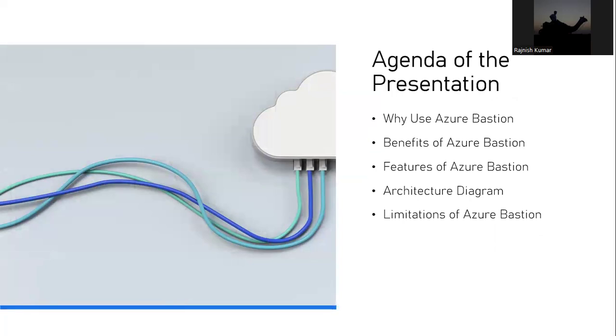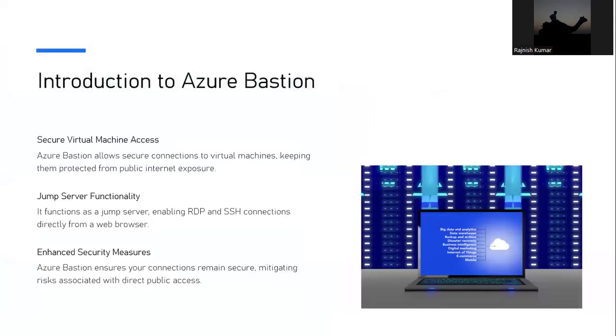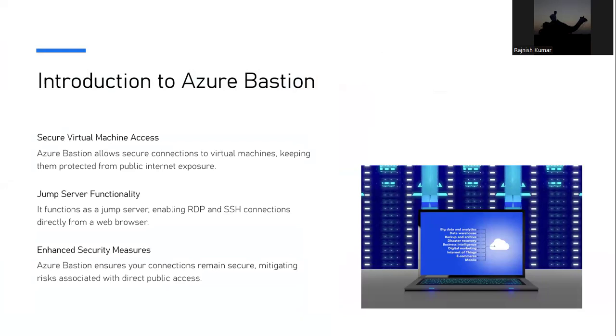So today we will talk about and just cover up these pointers. We'll talk about why Azure Bastion, benefits, features, and architecture diagram, and there are some limitations as usual other cloud services have. So in this service also it has some limitations. We will talk about and dig deeper. So let's continue. And please excuse me if I skip a few slides that may be the repetitive ones or may not be meaningful.